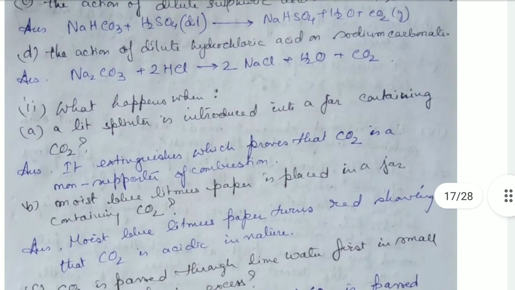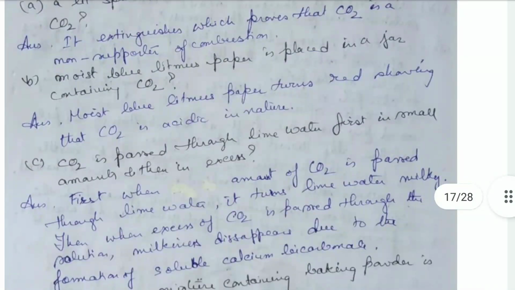Now what happens when a lit splinter is introduced in a jar containing carbon dioxide? The splinter will extinguish, which proves that carbon dioxide is a non-supporter of combustion. Then moist blue litmus paper is placed in a jar containing carbon dioxide. It will turn red, showing that carbon dioxide is acidic in nature.